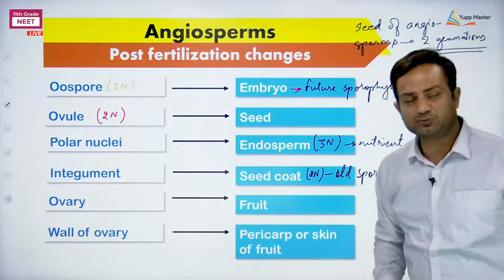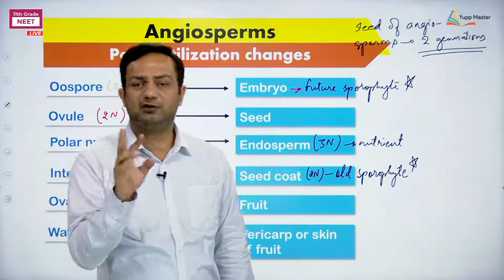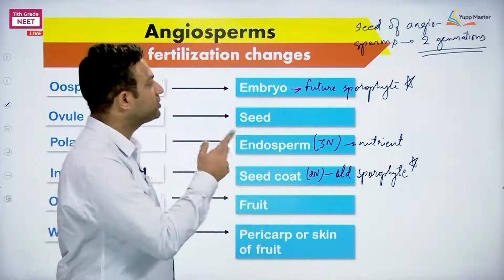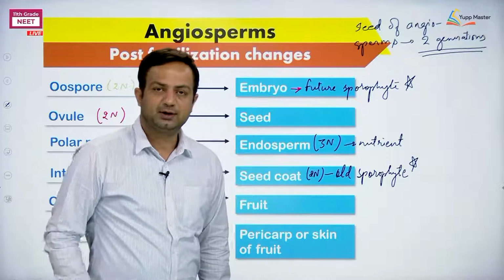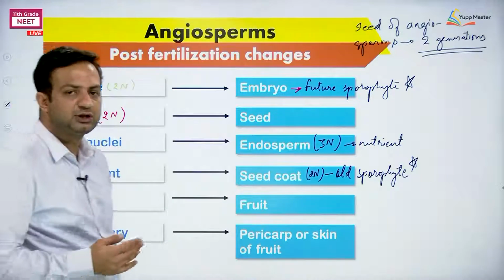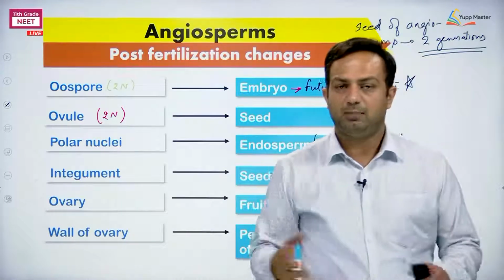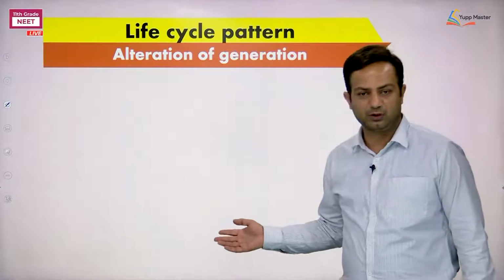Whereas for gymnosperms we have mentioned 3 generations: old sporophyte, new sporophyte and female gametophyte. Here it is like old sporophyte, new sporophyte, that's it. Nothing is gametophytic. So this is how we need to remember about the changes happening in angiosperms. So about the angiosperm, here we are going to conclude then.